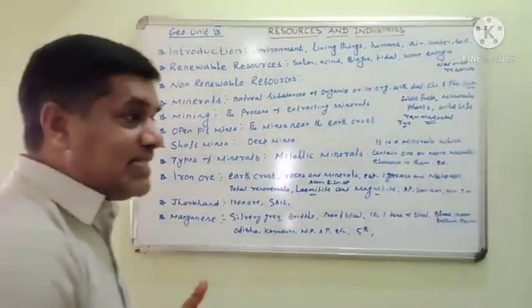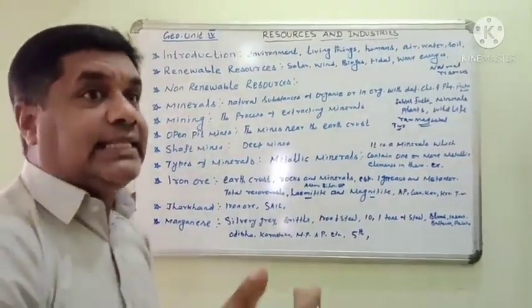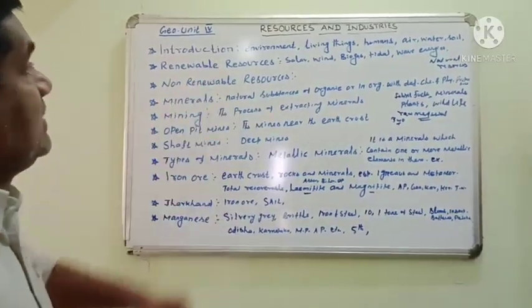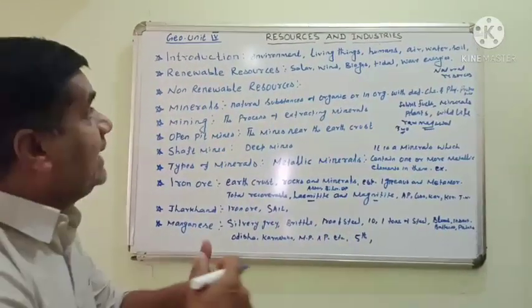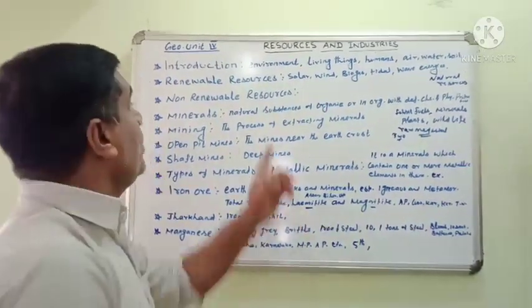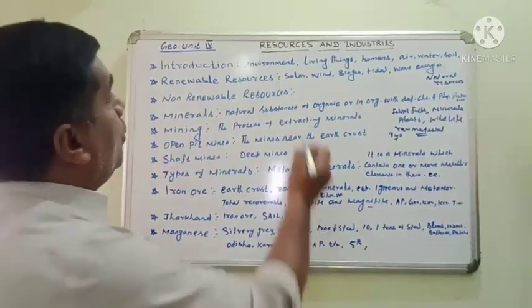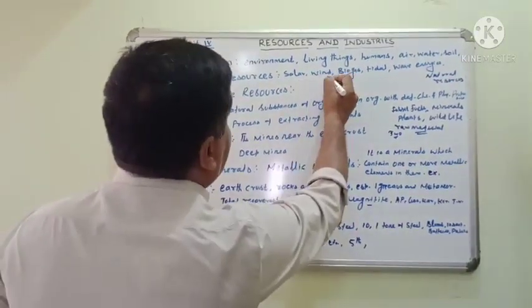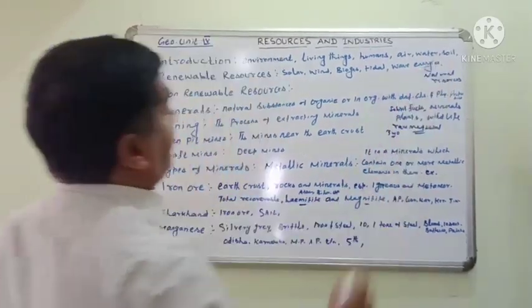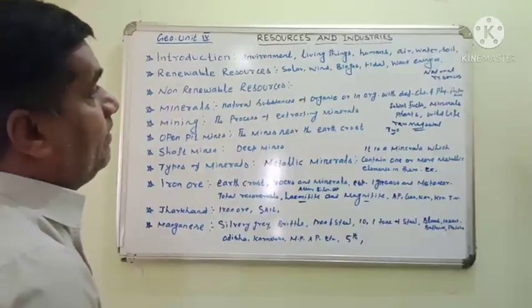Renewable resources are those we can get again and again after utilization. For example, solar energy, wind energy, biogas, tidal energy, wave energy. These are all known as renewable resources.